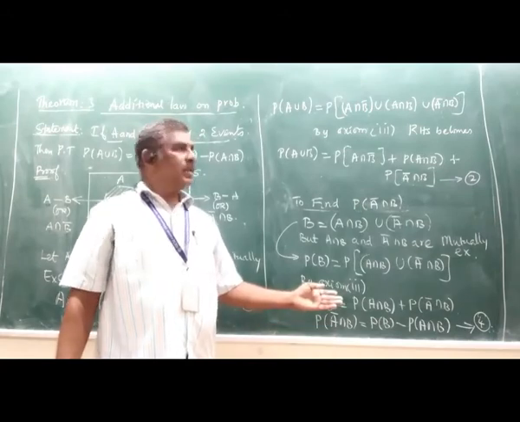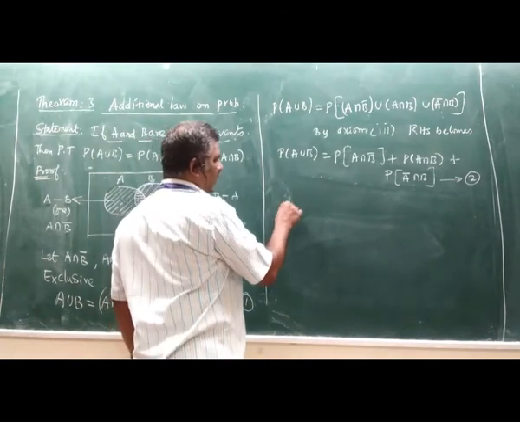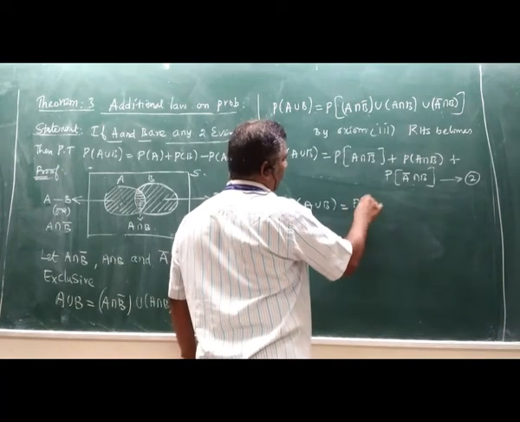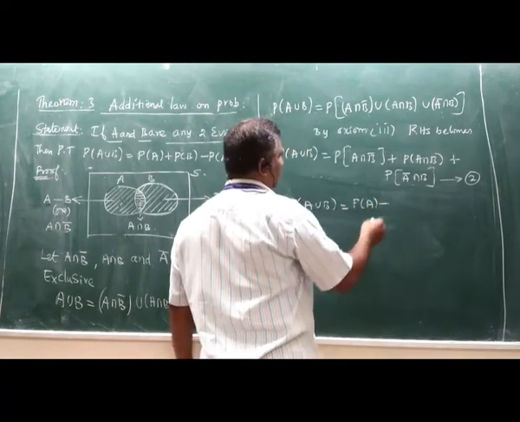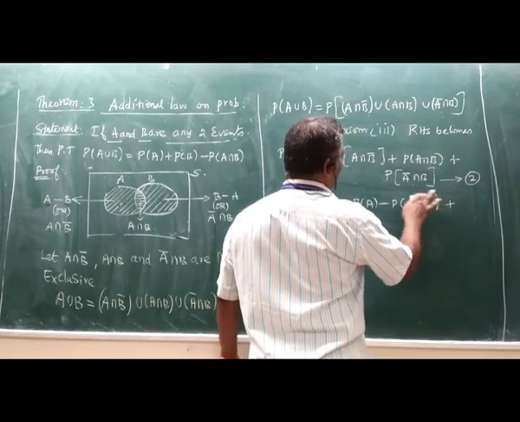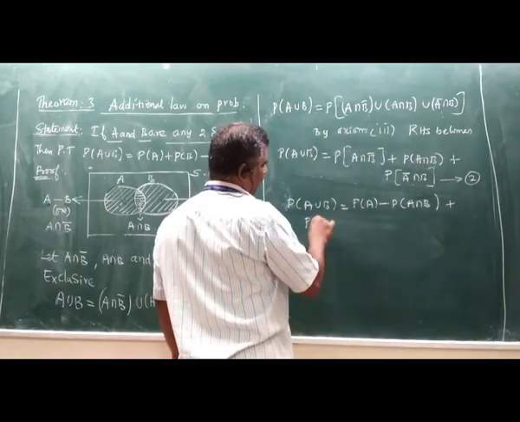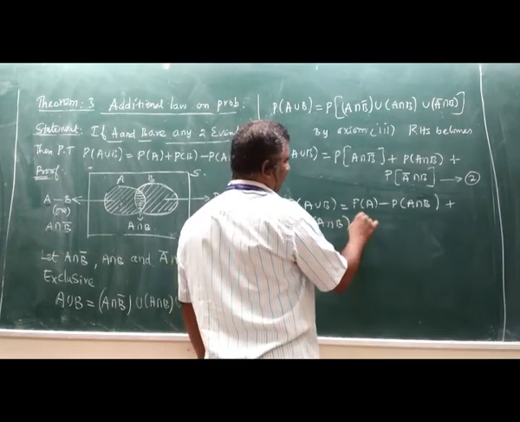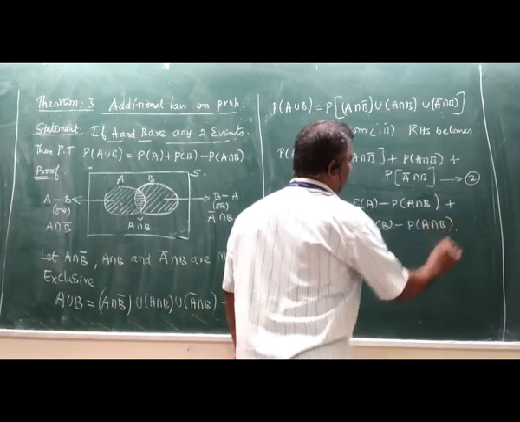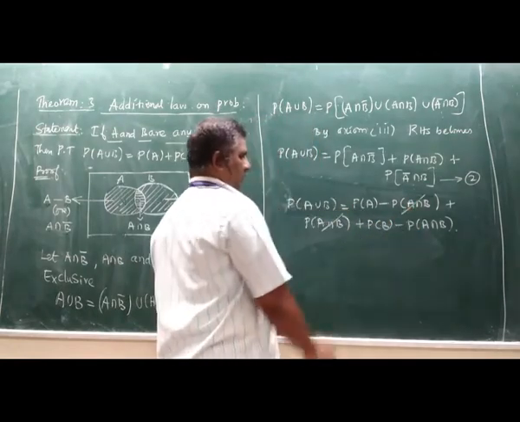Substituting 3 and 4 in equation number 2. Probability of A union B equal to probability of A minus probability of A intersection B plus probability of A intersection B plus probability of B minus probability of A intersection B. Now, this probability of A intersection B gets cancelled.